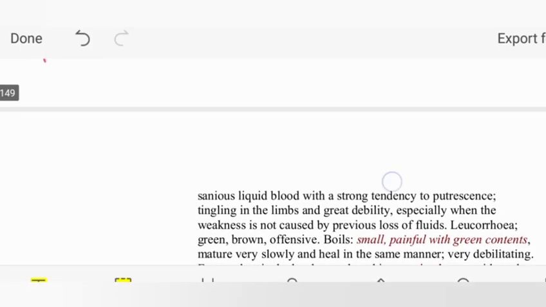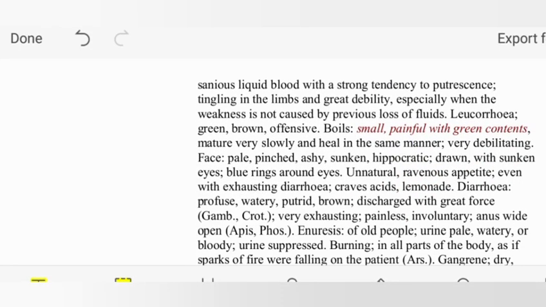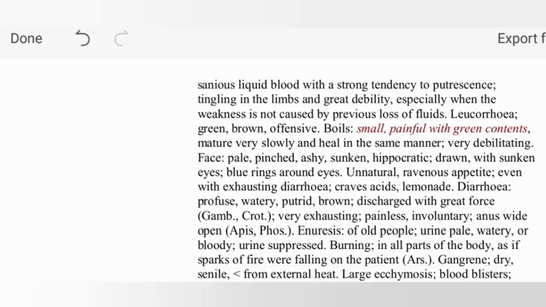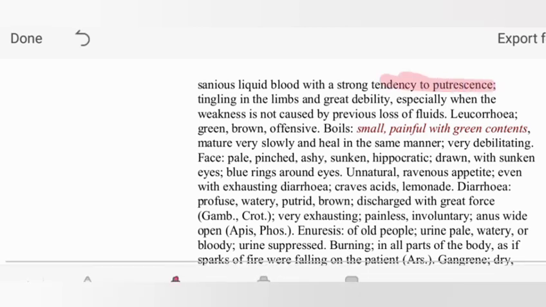There will be discharge of liquid blood that has a strong tendency to putrefy or destroy. The patient is very cachetic, feeble, irritable, with a hemorrhagic tendency. That's why there will be a tendency to debilitation, marked weakness, with limbs tingling.